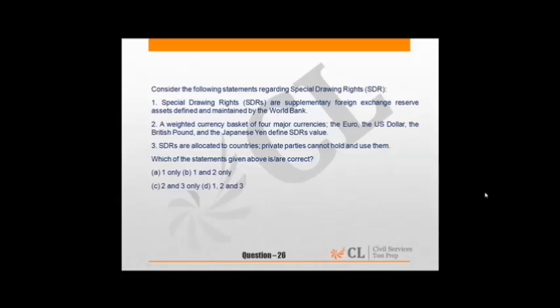So what are SDRs? They are supplementary foreign exchange reserve assets defined and maintained by the International Monetary Fund, not by the World Bank. So the first is incorrect, second and third are correct. So answer is C, 2 and 3 only.